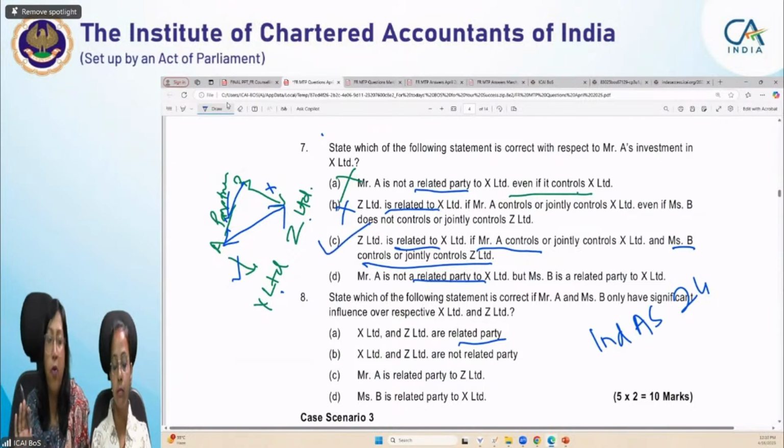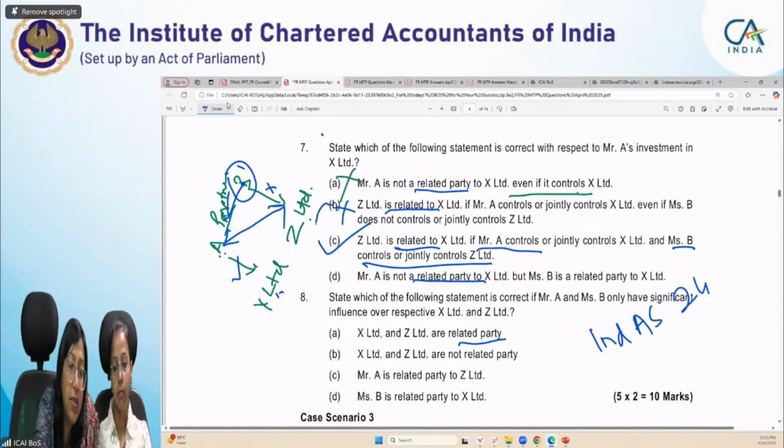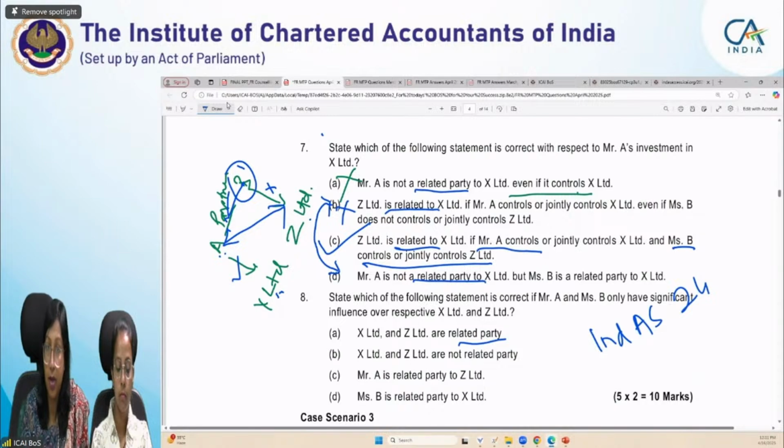Now let's move on to the fourth part also. Mr. A is not a related party to X Limited, but Miss B is a related party to X Limited. When he is not a related party of it, how can she be? Miss B would be a related party only because A is also a related party. If A is not a related party, then B will not be either. So somewhere this statement and that statement are linked. If one is not, then your domestic partner will also not be a related party. If I am not a related party of anyone, my domestic partner will not be either. Okay, next, move on to the second part.